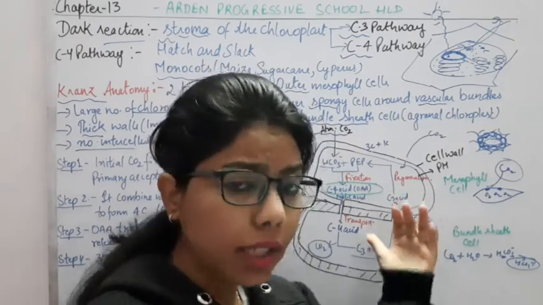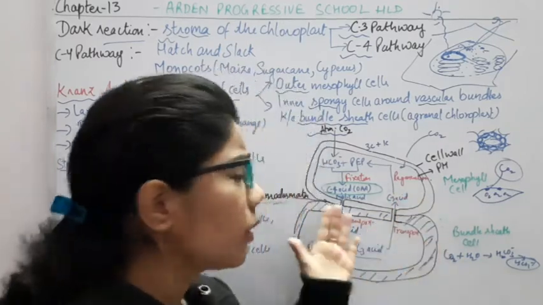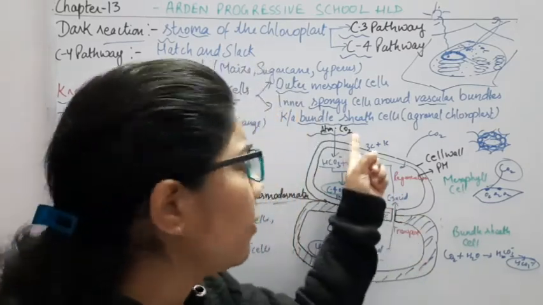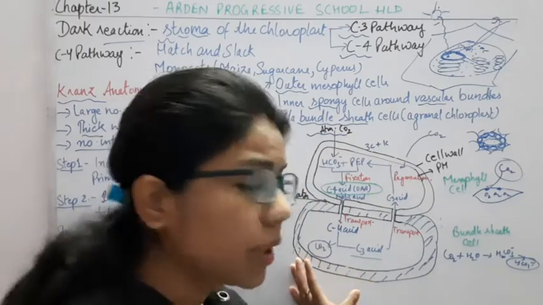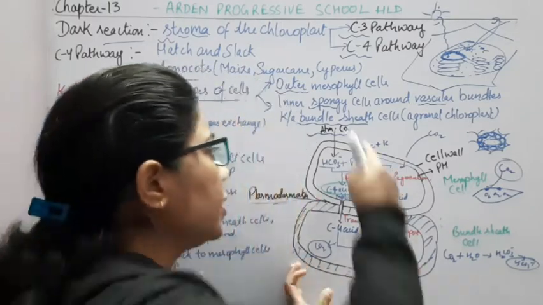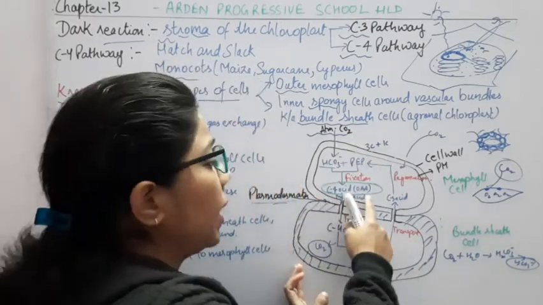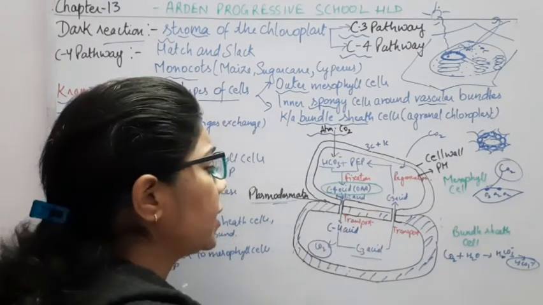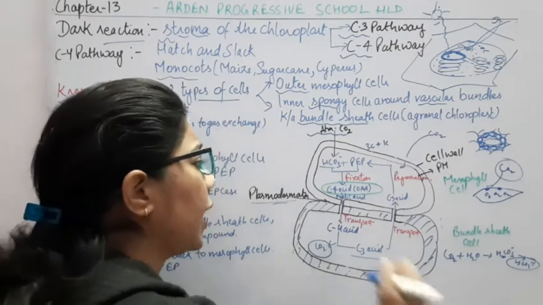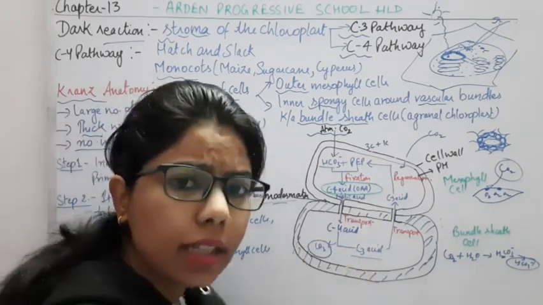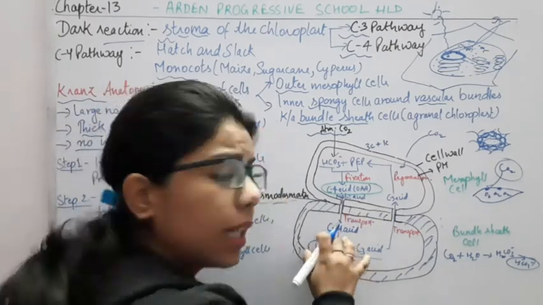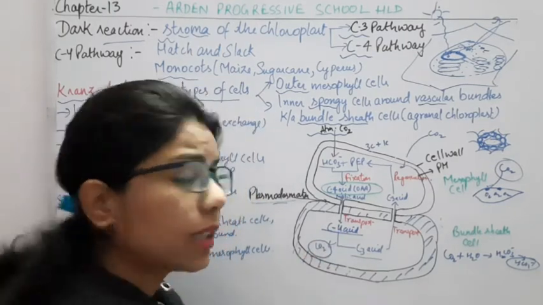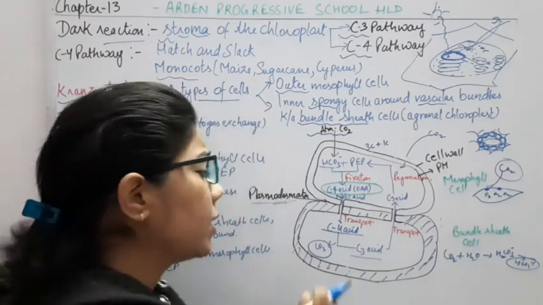Because why? Because these can pass through the membrane. Now, we have not taken CO2 directly into the bundle sheath cells, but indirectly we have taken the CO2 in the form of this malate ion, which is the C4 acid, and it will enter inside the bundle sheath cells. So inside the bundle sheath cells we have this C4 acid again. This C4 acid will release one CO2.